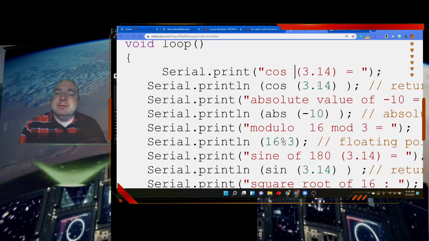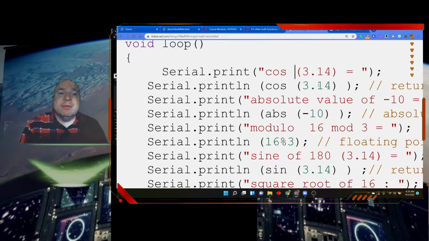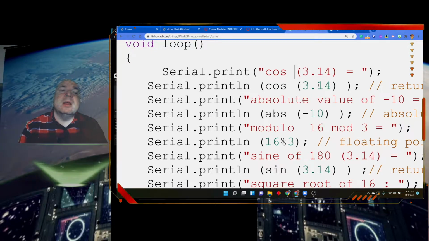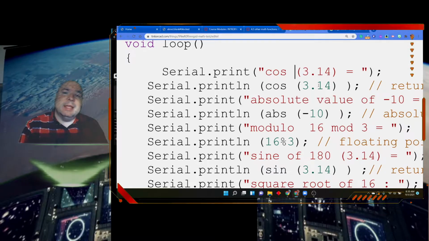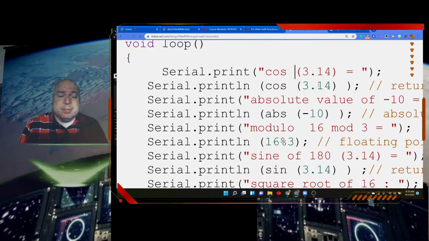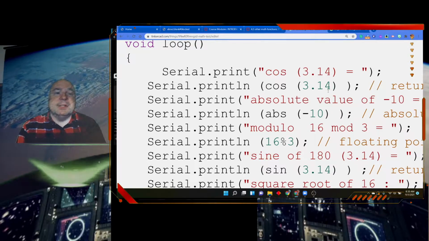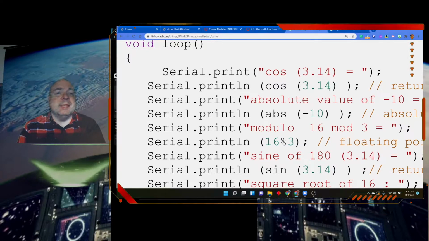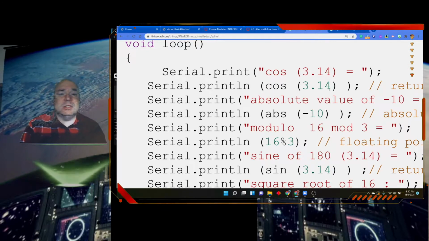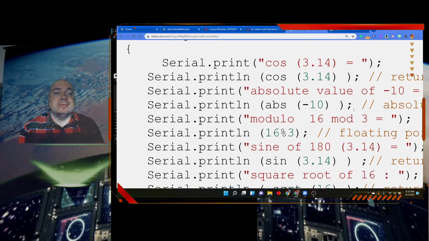And there's lots of reasons why they did that, and we don't have time here to go into those reasons. But if you're interested, you should definitely do some research about why they use radians versus degrees and why that choice was made for computer science. So in our computer science, though, we are looking at using radians. So this 3.14 means pi, and for those of you who like degrees, it is 180 degrees. So it'll return the cosine.